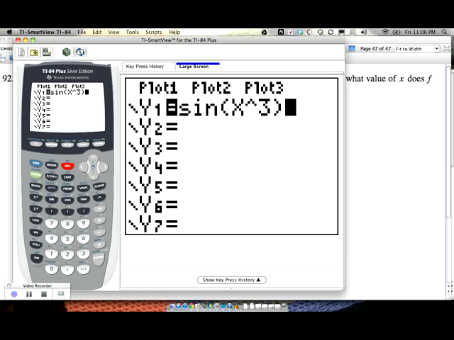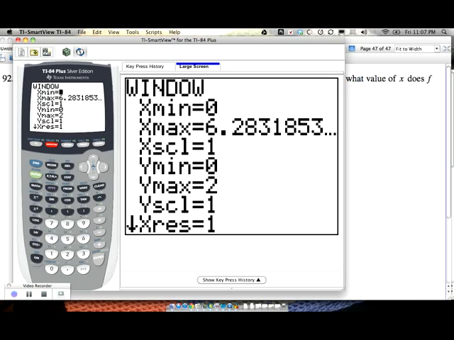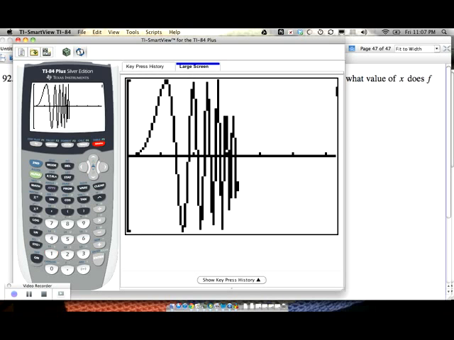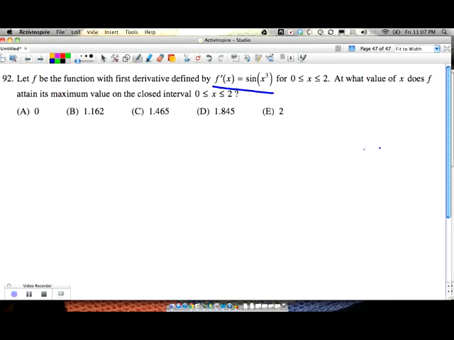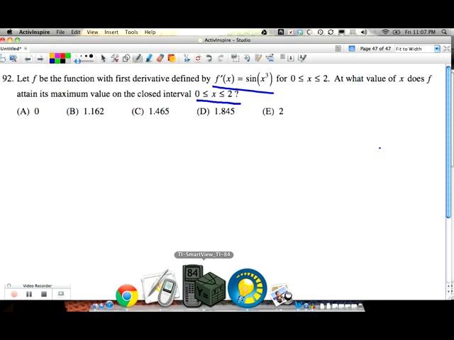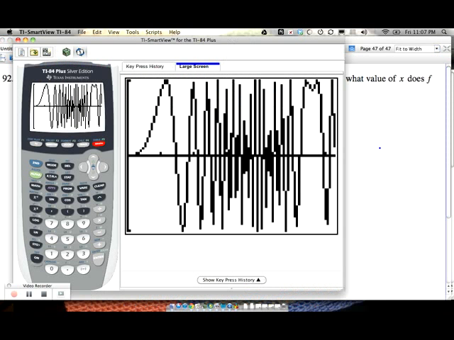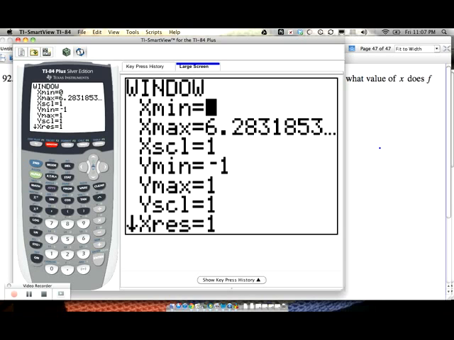So I'm going to graph this, but I need to see below and above the x-axis. And sine of anything is going to be between -1 and 1. So let's change our y values from 0 to 2 to -1 to 1. It's kind of all over the place. So let's see what it's really asking us. It's saying on the interval from 0 to 2. So let's change that to 0 to 2. That will definitely change what we're looking at. So this window is just from 0 to 2.